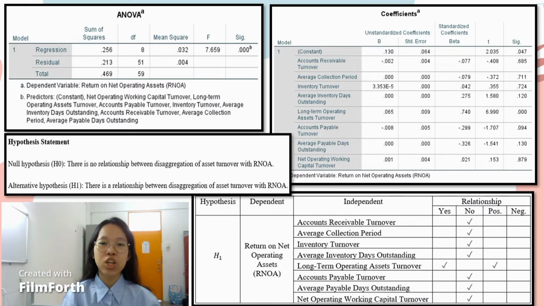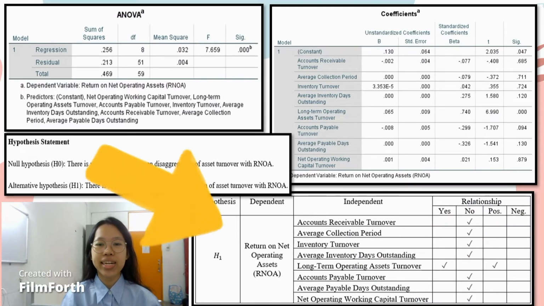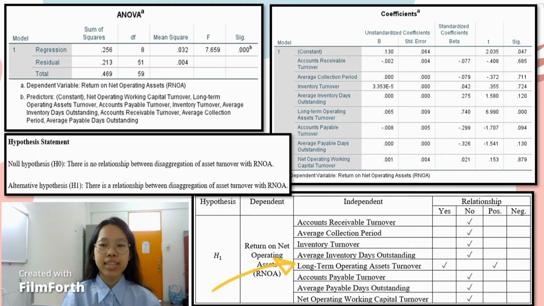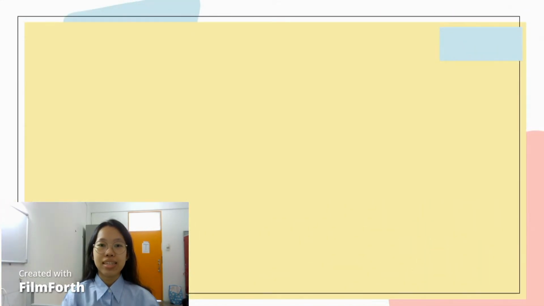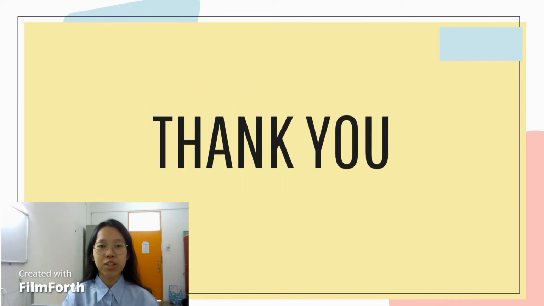In conclusion, based on this table above, we know that the long-term operating asset turnover can affect a company's RNOA. This is because it has a significant relationship and a positive correlation with RNOA, since the beta value equals 0.065. That's all for me, thank you, and I would like to pass to the next presenter.